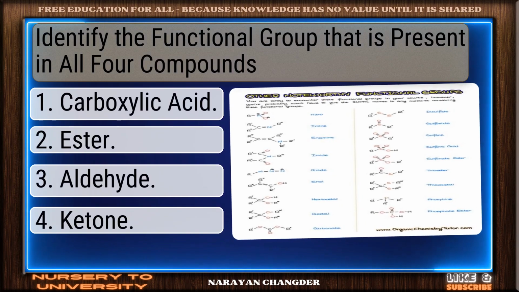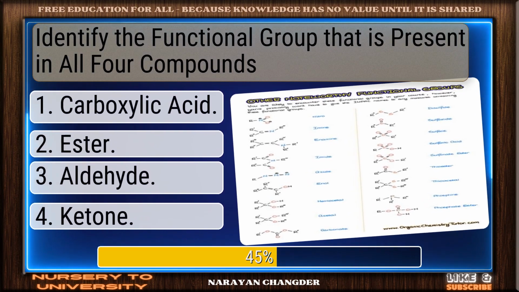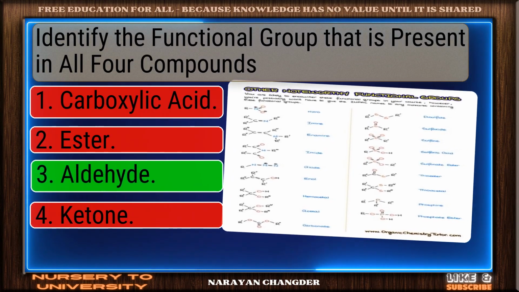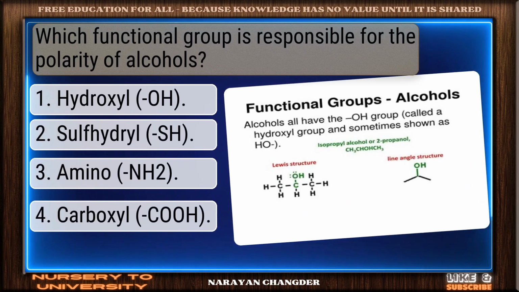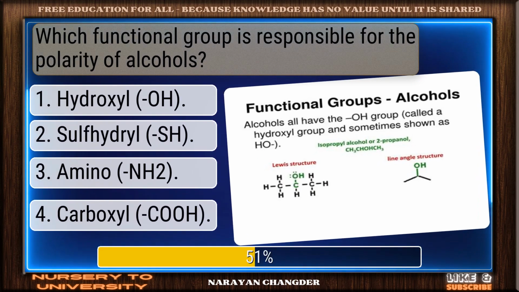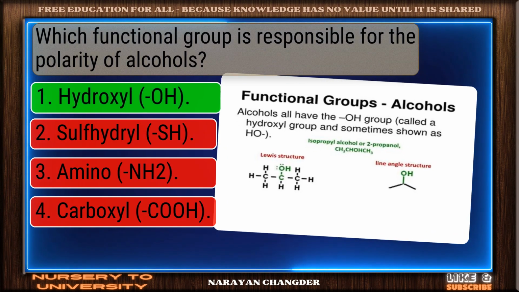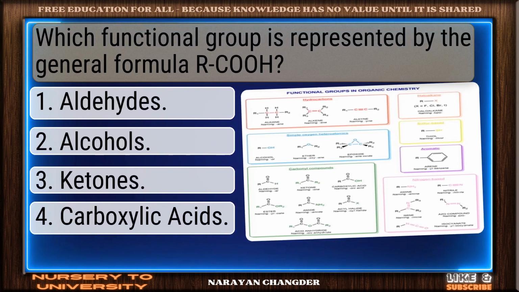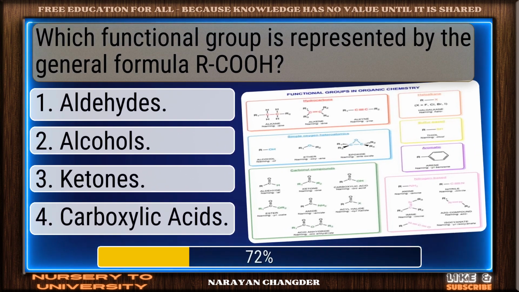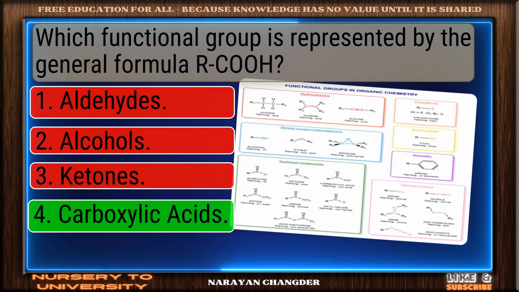Identify the functional group that is present in all 4 compounds. Well done. Aldehyde is the right choice. Which functional group is responsible for the polarity of alcohols? Great thinking. Hydroxyl is the right choice. Which functional group is represented by the general formula RCOOH? Solid response. Carboxylic acids is a valid choice.